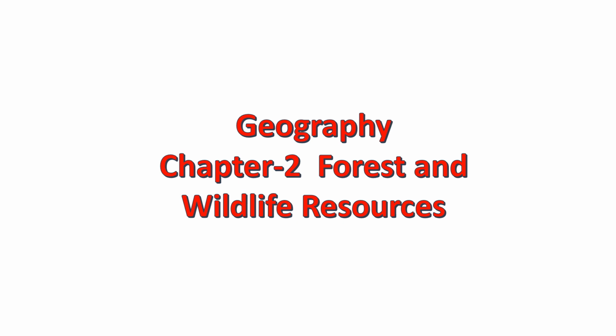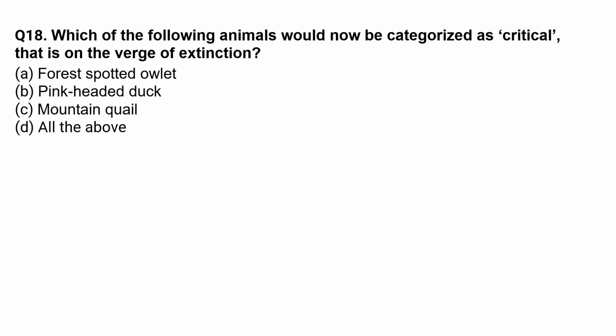Now, Chapter 2, Forest and Wildlife Resources. Which of the following animals would not be categorized as critical, that is, on the verge of extinction? Let us see the options one by one. Forest spotted owlet. This is correct. Pink-headed duck. It is also correct. Mountain quail. It is also correct. So the correct option for this question is option D, all the above.